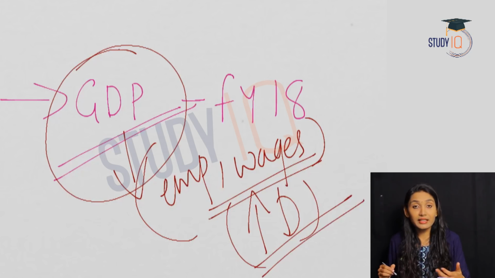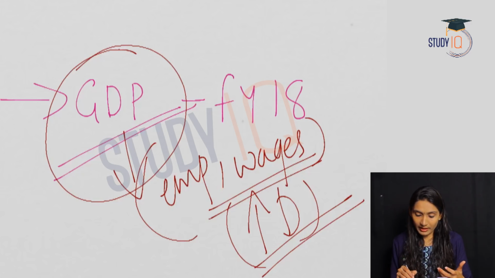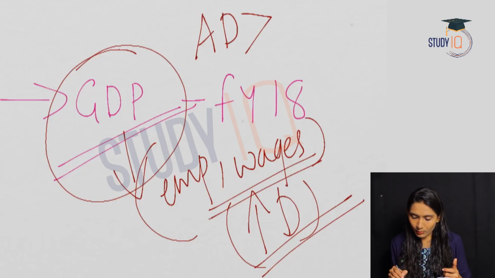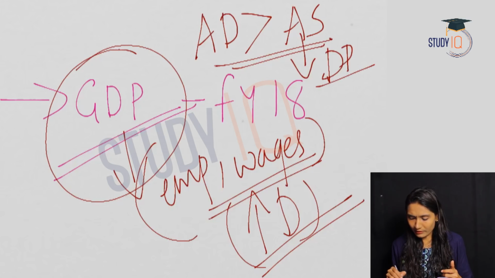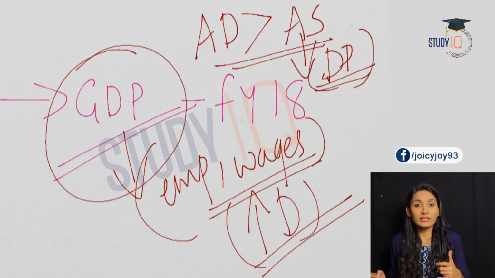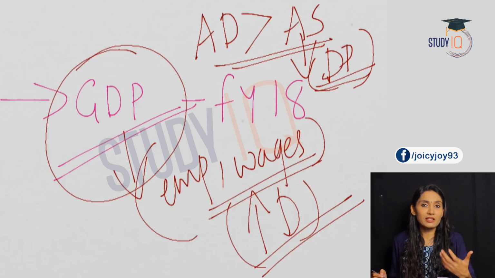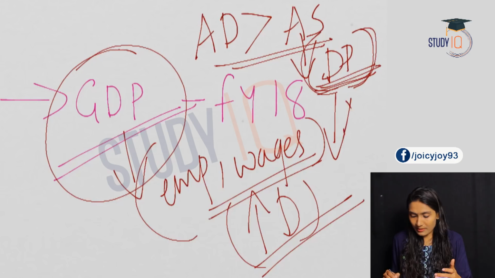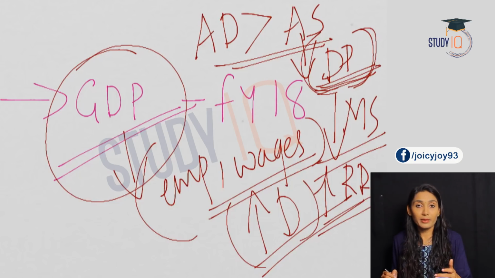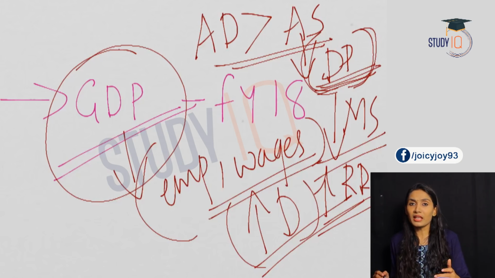So an increase in demand will cause excess of demand, that is, aggregate demand will become more than the aggregate supply, which will lead to demand pull inflation in the economy. So with demand pull inflation, again the prices of commodities will increase, and in order to curb the demand pull inflation, the Reserve Bank of India has planned to reduce the money supply by increasing the repo rate in the economy. So these are the reasons for which the repo rate has been increased.